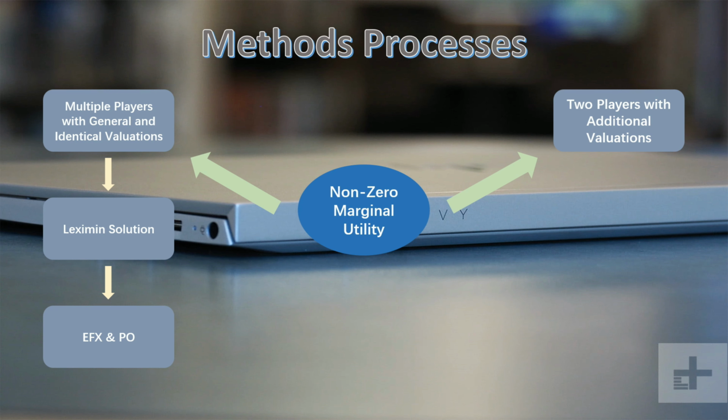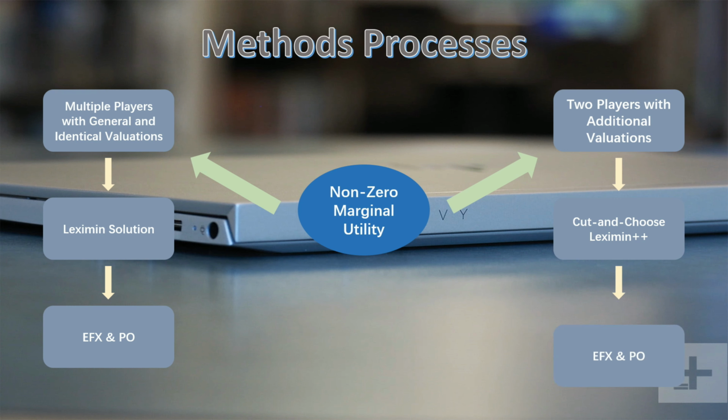A modification of Leximin is Leximin++. For two participants with additive valuations, we need to use the cut-and-choose protocol. The cut-and-choose protocol is defined for two participants and divisible commodities. Here, we make a simple adaptation of the cut-and-choose protocol. Let player 1 use the Leximin++ method to divide the products into two parts, and then let player 2 choose one of the favorite parts. Although the implementation methods are different, they can all get PO to ensure EFX distribution.